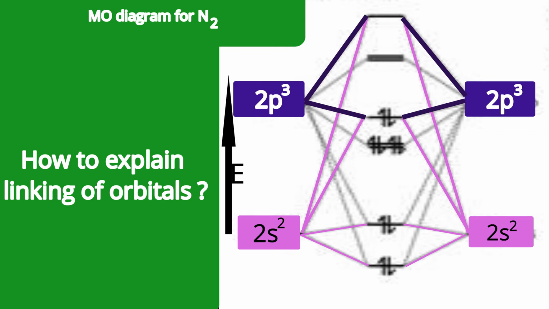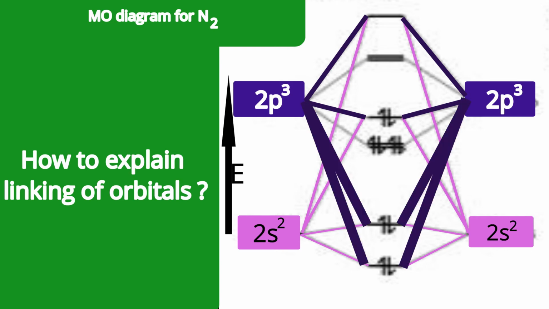Let us know further linkings of the px orbital. Try to understand these thick blue four lines from the 2px orbital. Where are they going? They are going to the bonding s orbital and the anti-bonding s orbital. What is the reason?